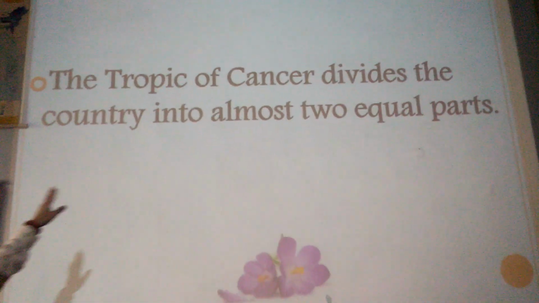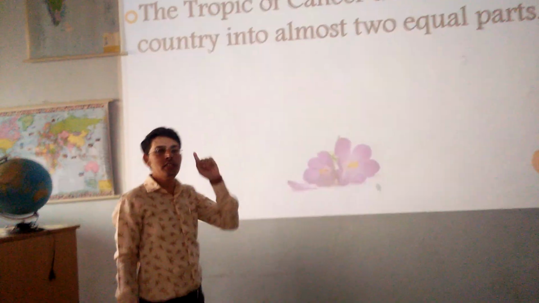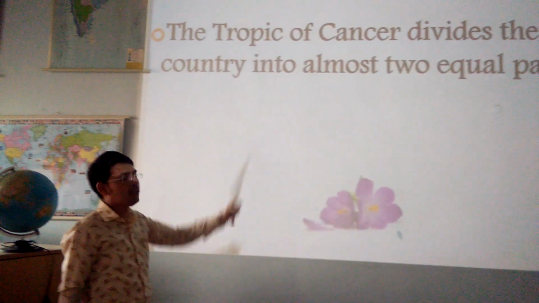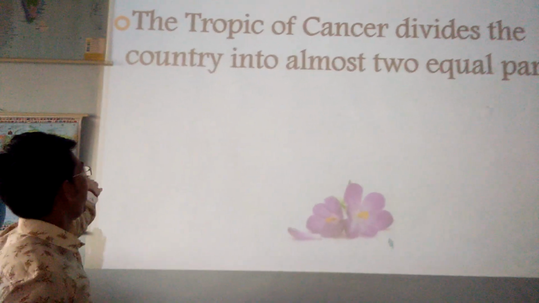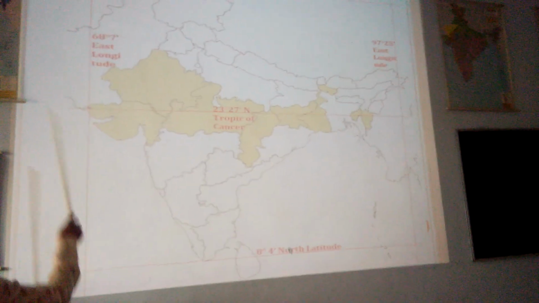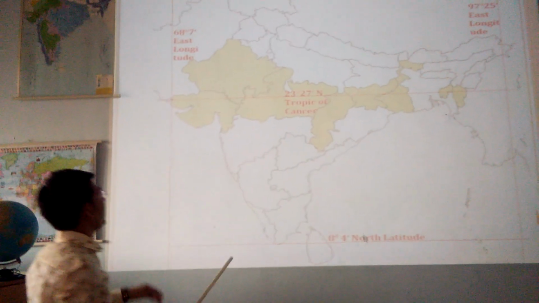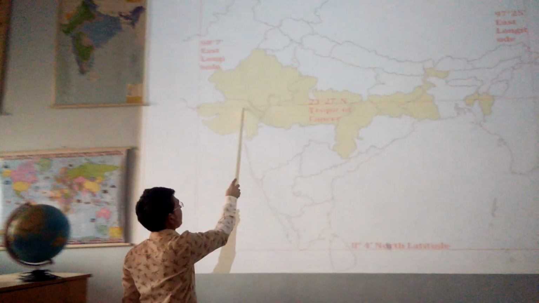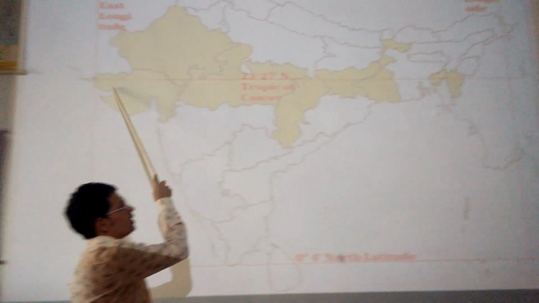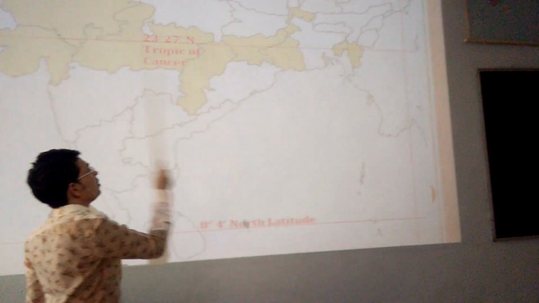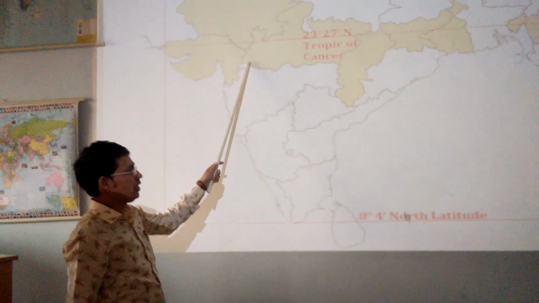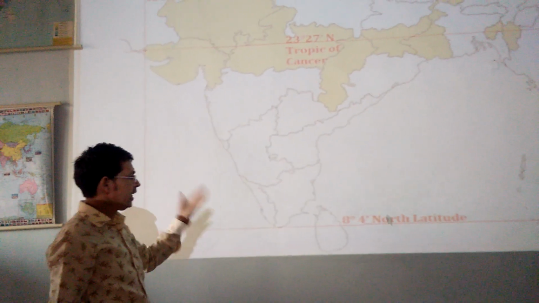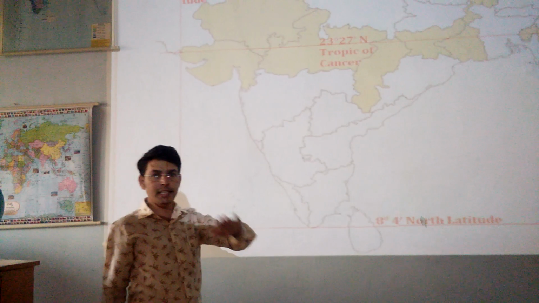Next, the Tropic of Cancer. The Tropic of Cancer is also one of the latitudes which divides India almost into two equal parts. So moving further to see how and where it is dividing India. So it's an outline map of India. In that you can see this red dotted line. Here it is written the Tropic of Cancer. This is the Tropic of Cancer moving through India and dividing India into two parts. This is one of the latitudes. It's clear?